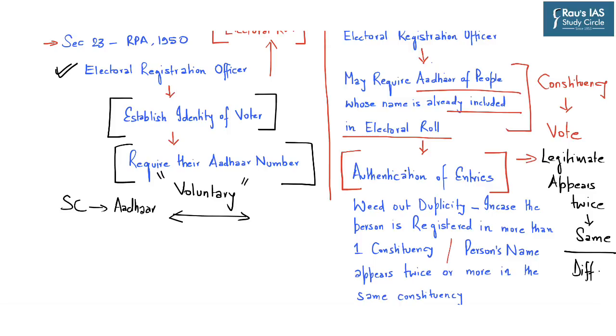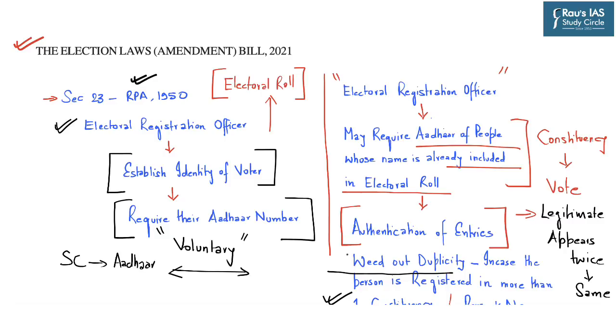So the whole idea of this authentication of entries through the use of Aadhaar number is to weed out duplicity, in case the person is registered in more than one constituency, or in case the person's name appears twice or more in the same constituency. So this is the whole idea behind linking Aadhaar with that of electoral photo identity card.